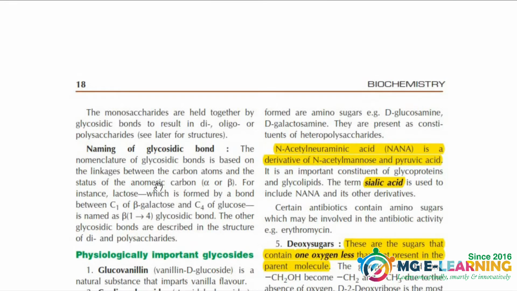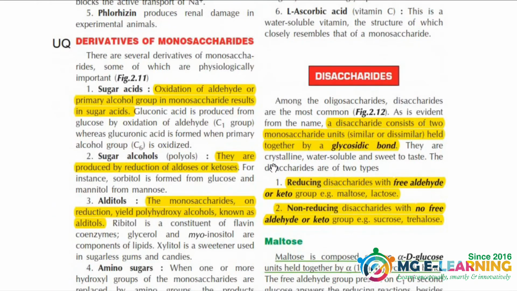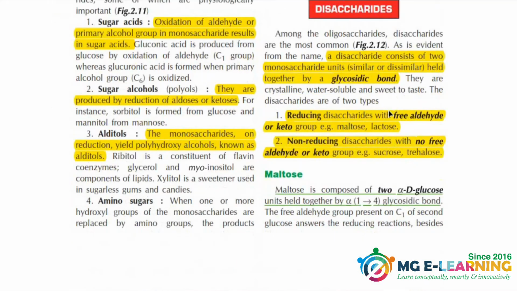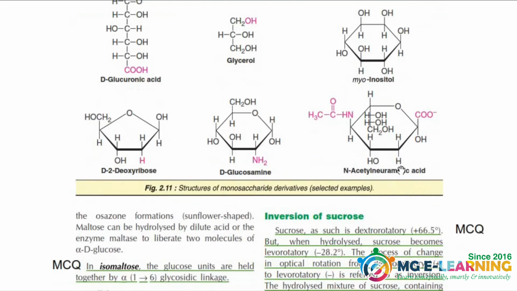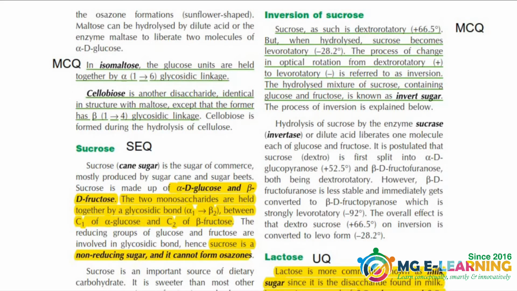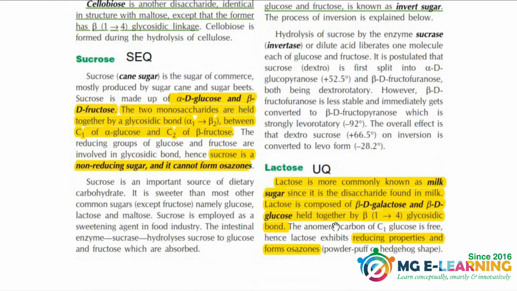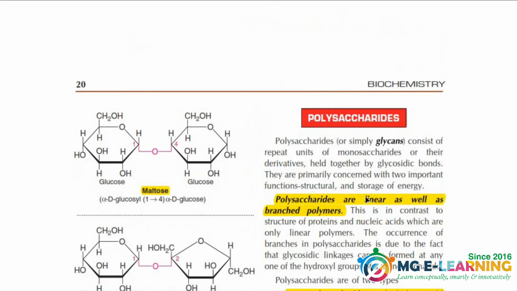And the next topic is disaccharides. Disaccharides are important. You should know about the reducing and non-reducing disaccharides. And for all these disaccharides, you should know about the type of bonds and the carbon atoms, carbon numbers involved. Sucrose is important for SEQ. And lactose is very important for UQ. You should know about lactose intolerance. This is very important for UQ.